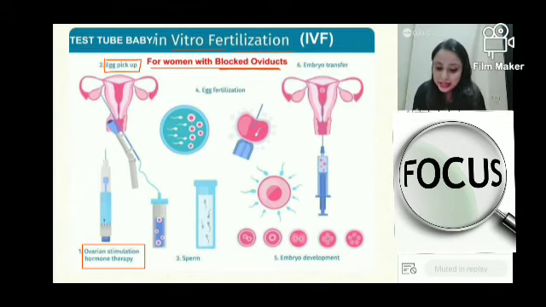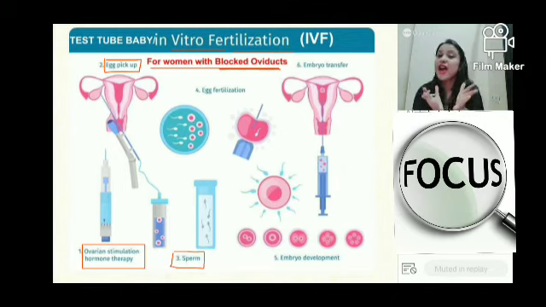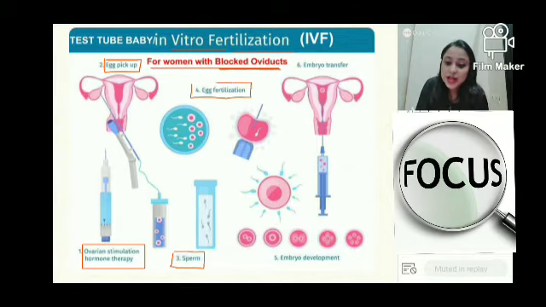And second, we have to collect the sperm from the male. Now that we have both, sperm as well as ovum, we are going to carry out the process of fertilization, but outside the body of the female.